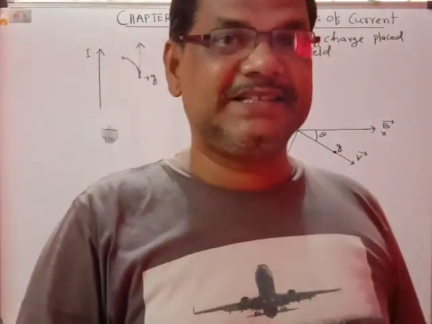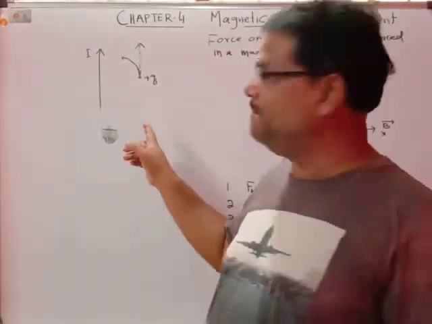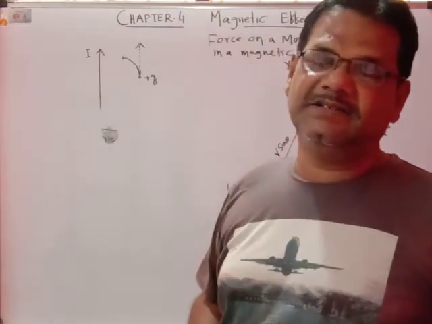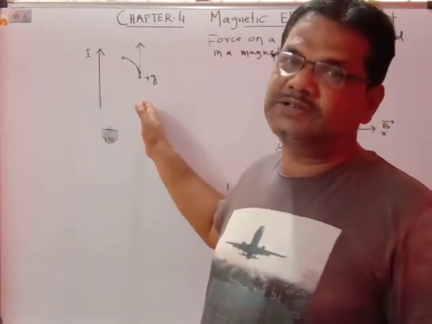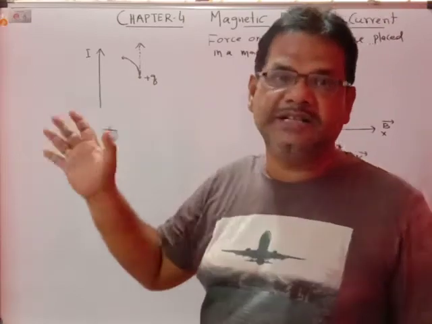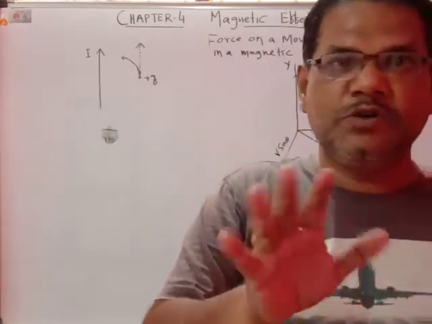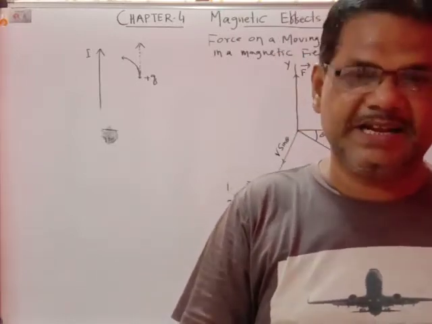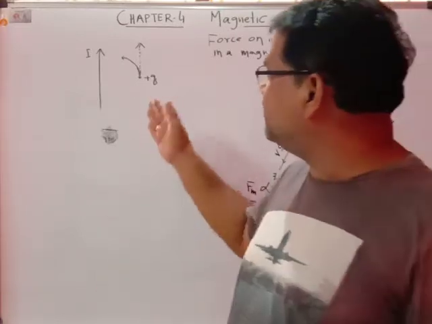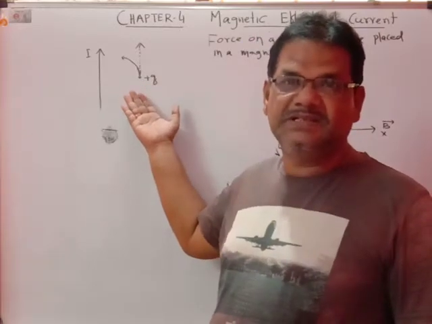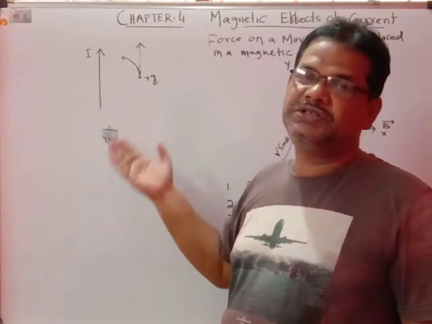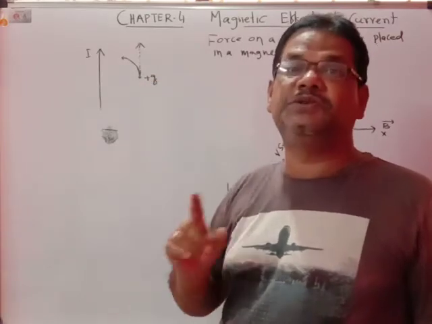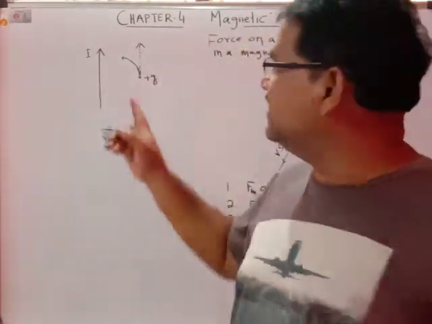The important thing is that whenever the charge is moving and it is kept near the current carrying conductor, you find a force exerted on the plus Q charge. It is not due to the electric field, because the electric field is not created, and that force cannot be called the electric force. It is a different type of force acting on that plus Q charge whenever it is moving, projected in the direction of the current.